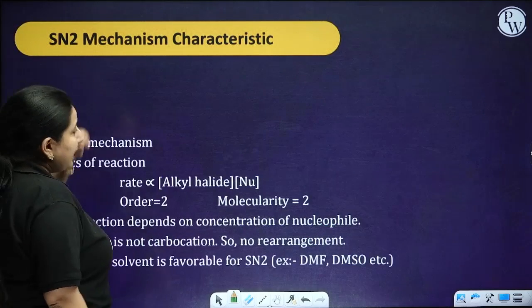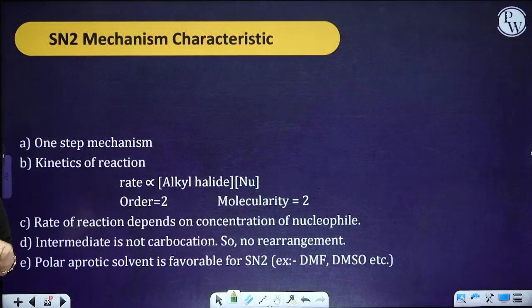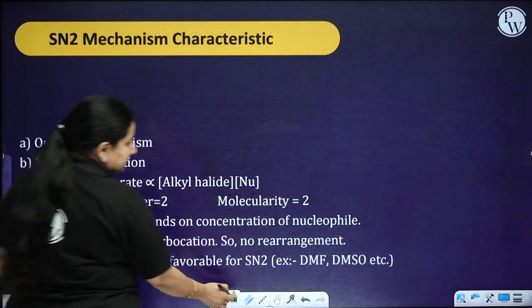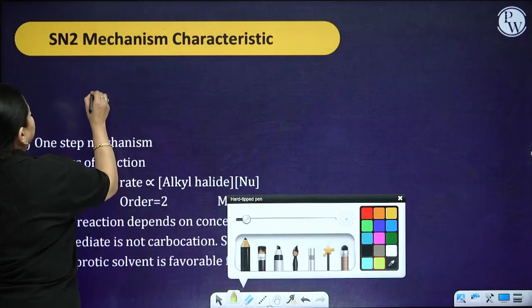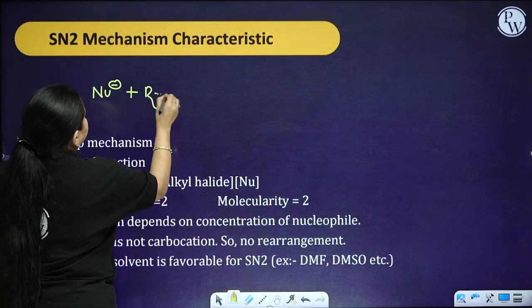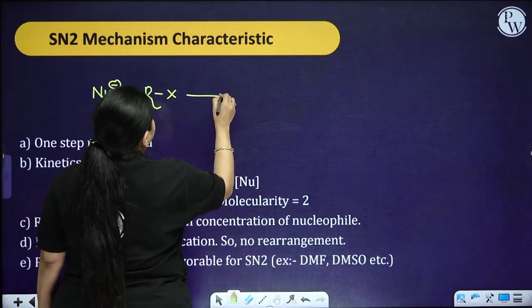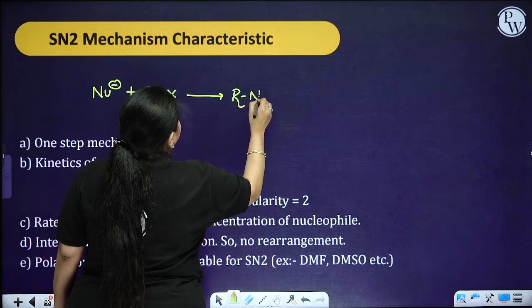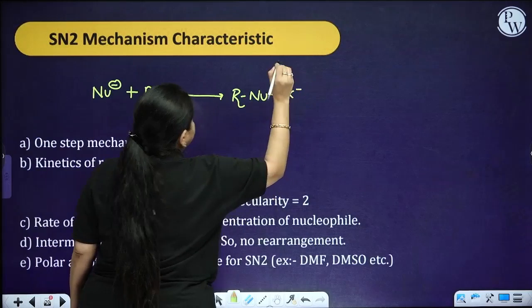Now, let's talk about the next, that is your SN2 mechanism. What is the SN2 mechanism? Let's see. You are having a nucleophile, alkyl halide, and this.